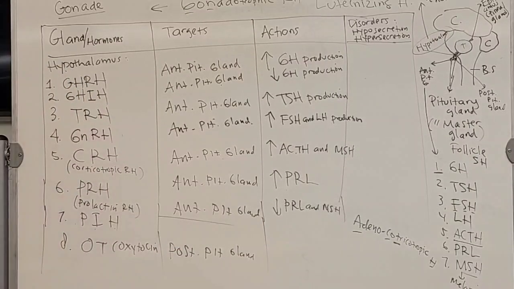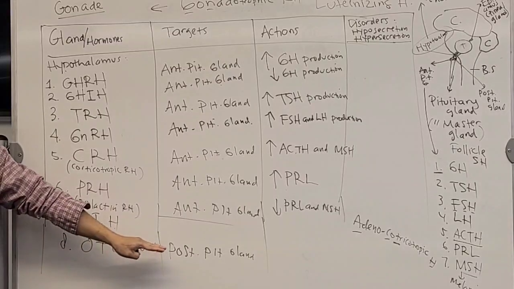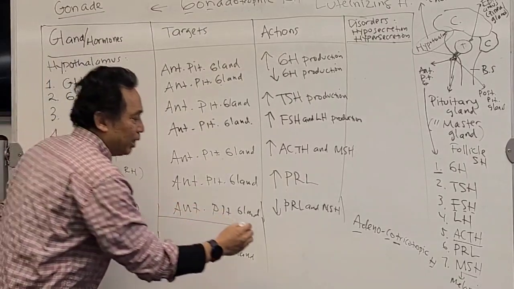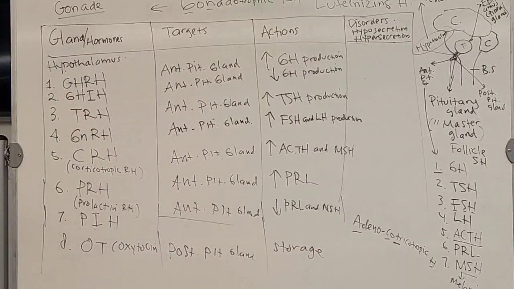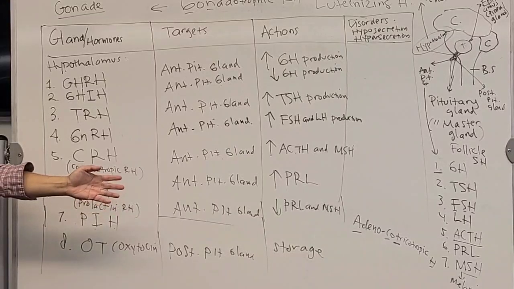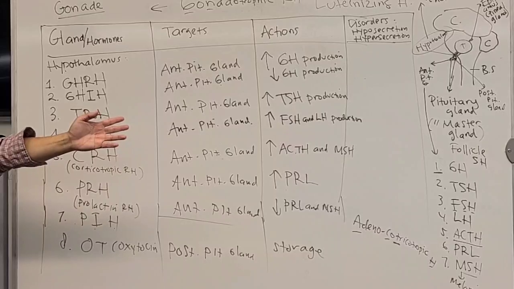What is the action? Nothing actually. The posterior pituitary gland acts just as storage. So this oxytocin will be stored in the posterior pituitary gland. Later, it will be released to the target cells that need oxytocin. For example, during labor, the uterine wall smooth muscle needs contraction, and oxytocin will go there.